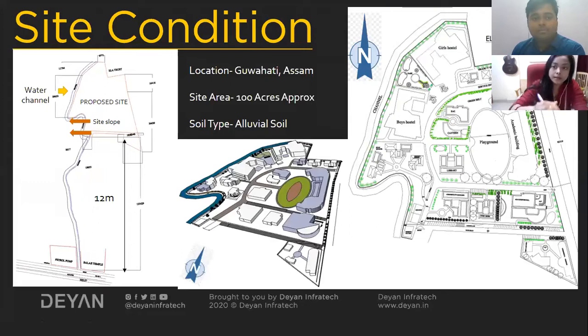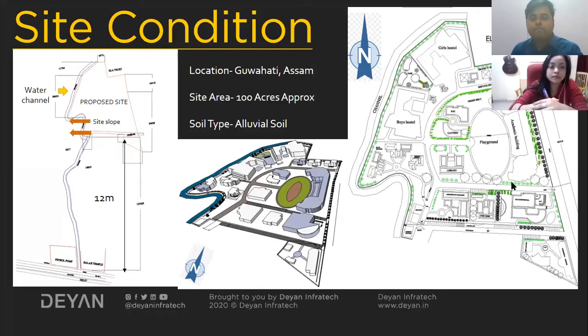Hi everyone. We'll begin by knowing about the site conditions. In my case, the site is located in Guwahati, Assam, and has an approximate area of about 100 acres. The soil type existing there is alluvial soil.